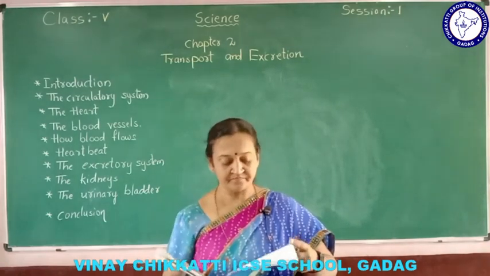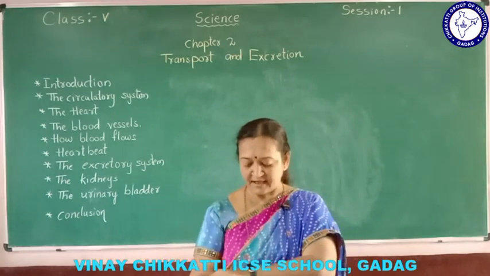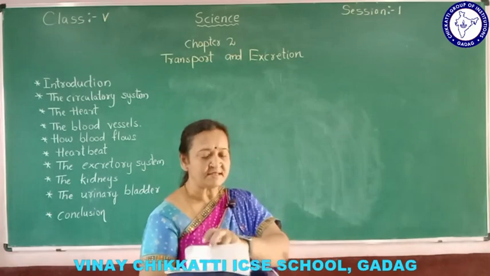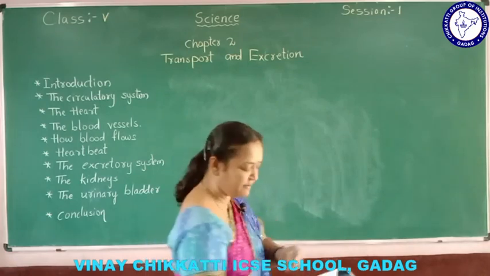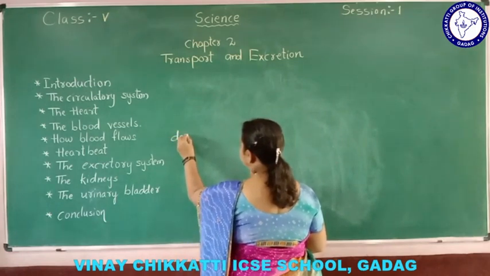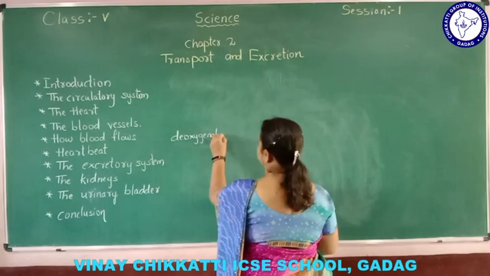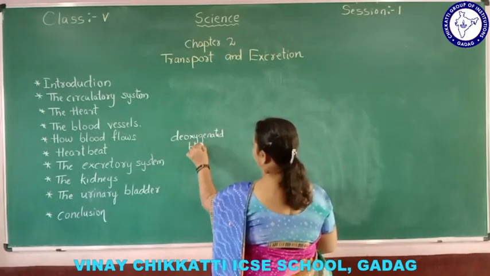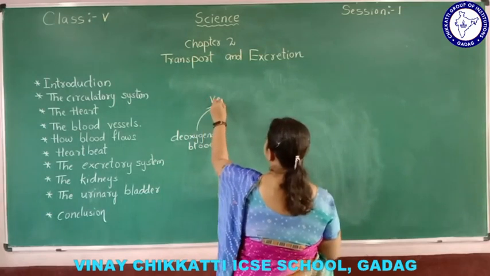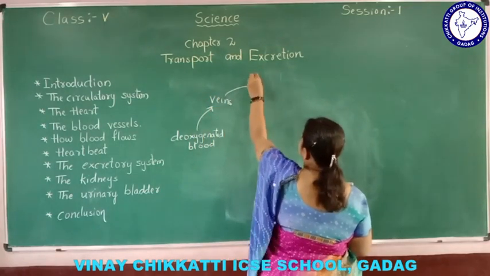Now here, let me explain how blood flows in our body. Here it is told that veins carry deoxygenated blood. So deoxygenated blood is carried by the veins to the heart.